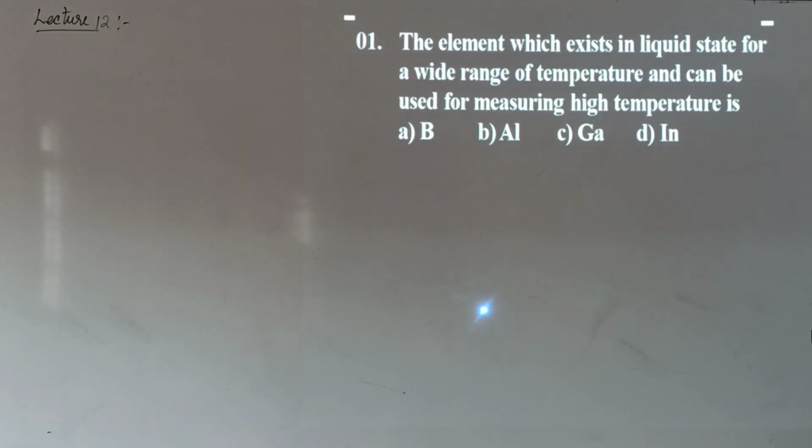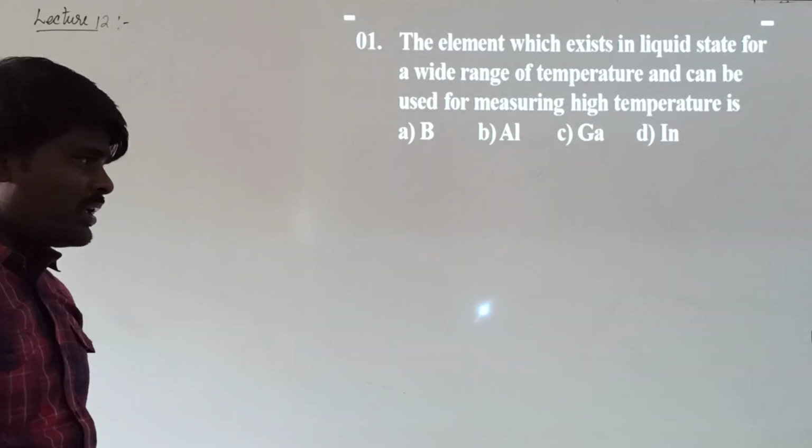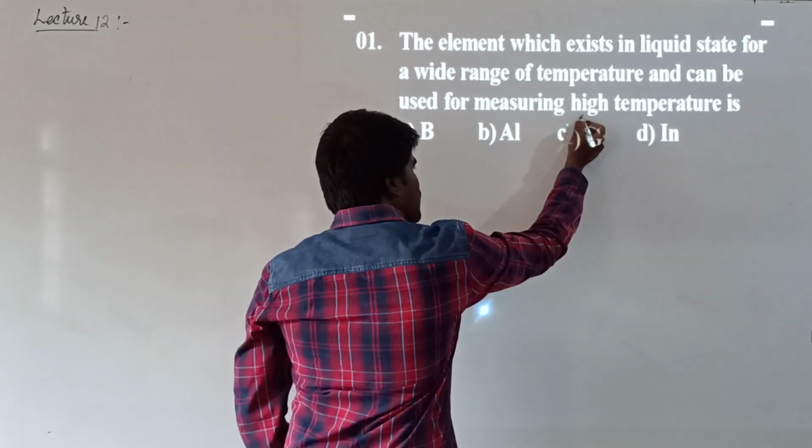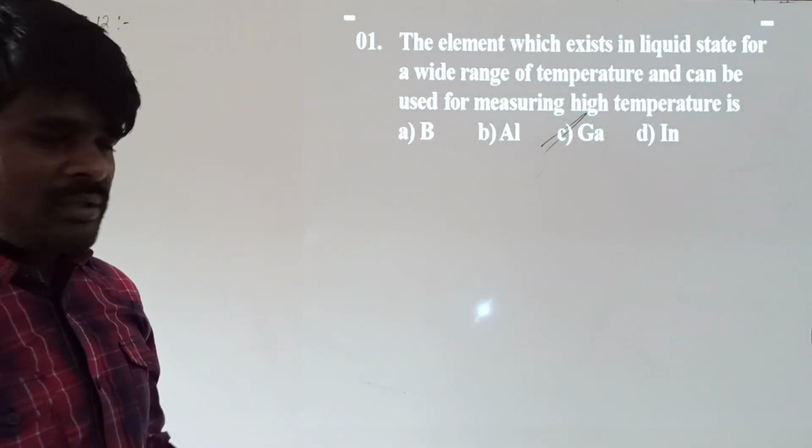The element which exists in liquid state for a wide range of temperature and can be used for measuring high temperature is. This is a question from the 13th group element. Generally we know that gallium is the element which has a wide range of temperature.